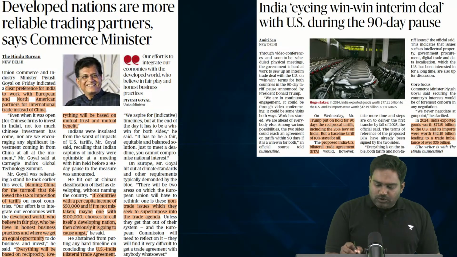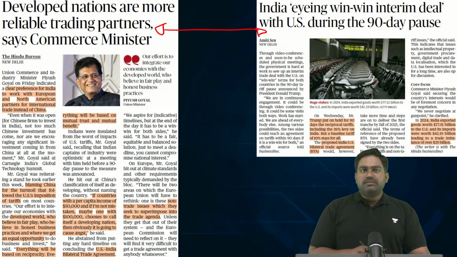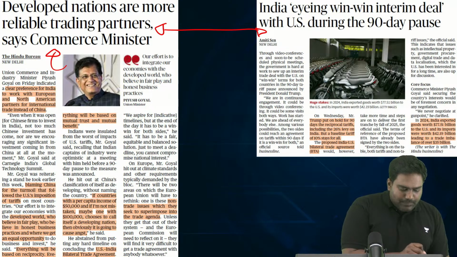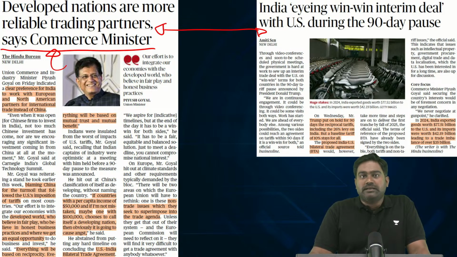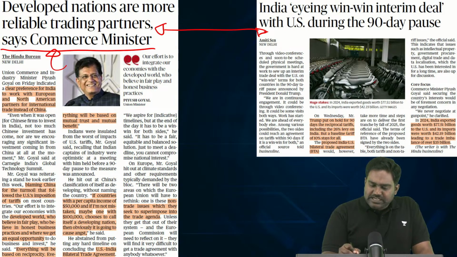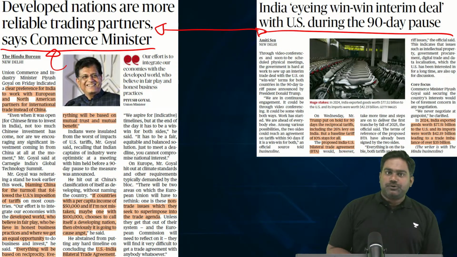Now, there are two more related articles. There's an article based on what India's Commerce and Industry Minister has said about the trade war and the trade deals. So, let's take a quick look and then we'll come to the prelims section.